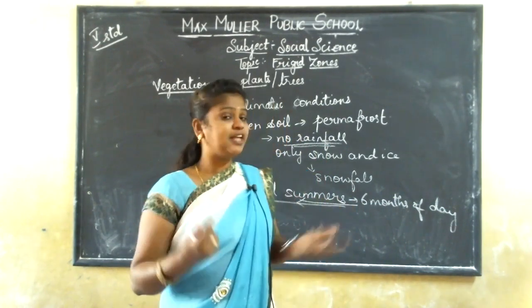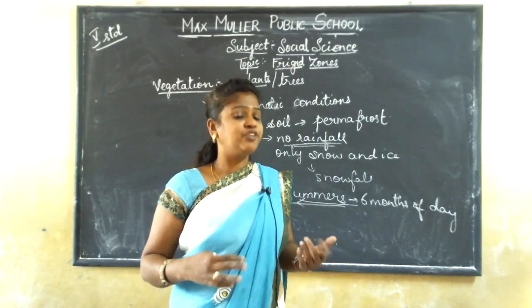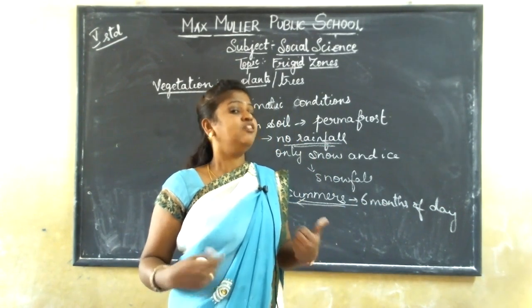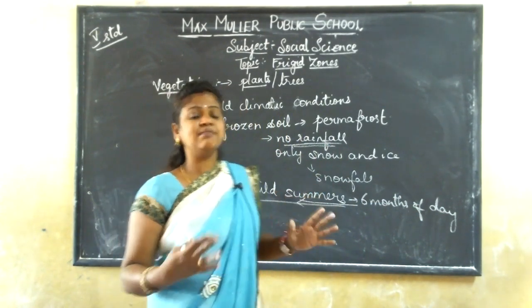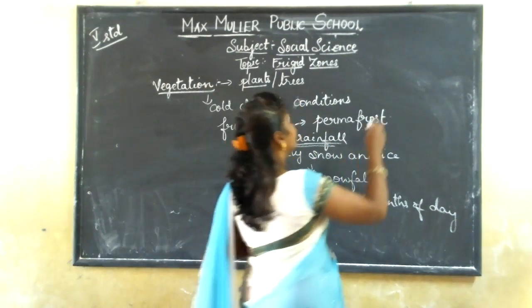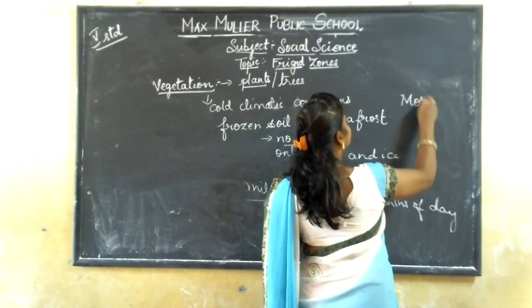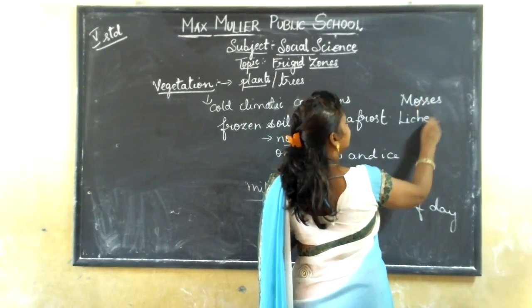At other times the plants won't grow because it is very difficult because of the frozen soil or the frozen state. In mild summers, some of the plants grow. What are the plants which grow here? Mosses, lichens.